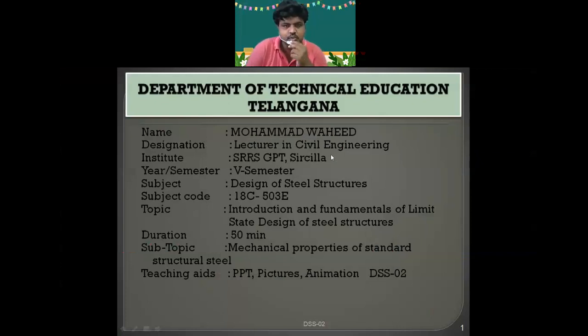Okay, this is, as usual, the first title sheet. In this title sheet, I will always be sharing the subject code. Don't forget this subject code, 18C503E. Today we are going to see the mechanical properties of standard structural steel.